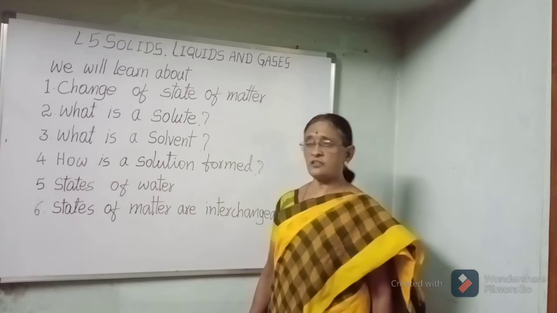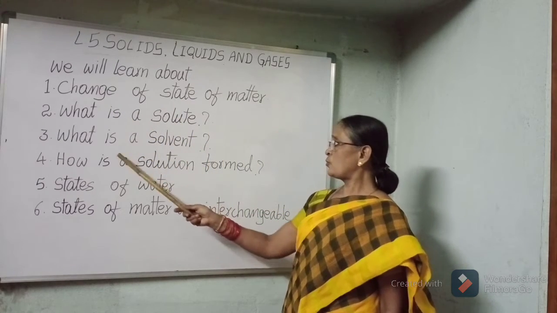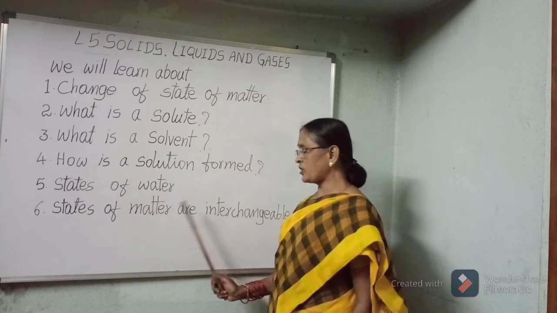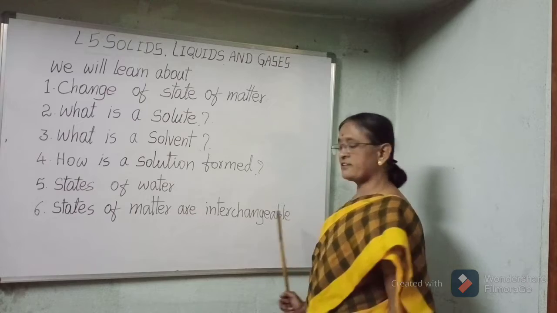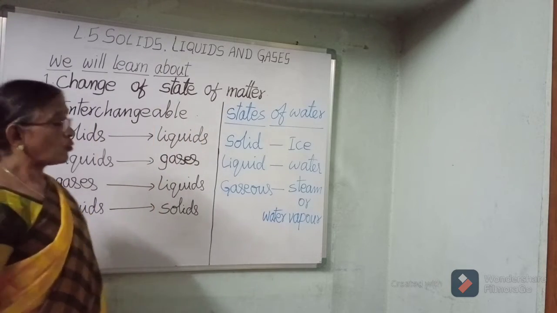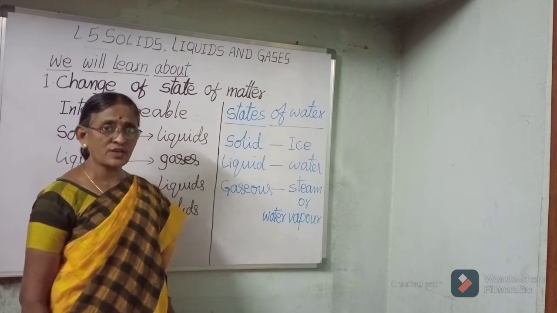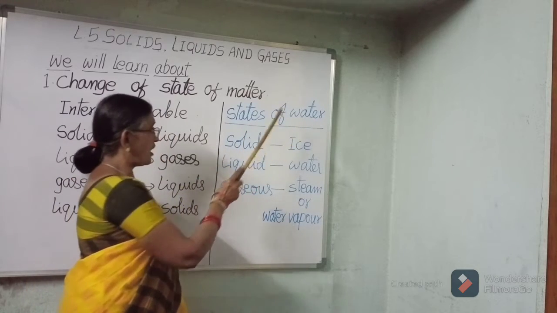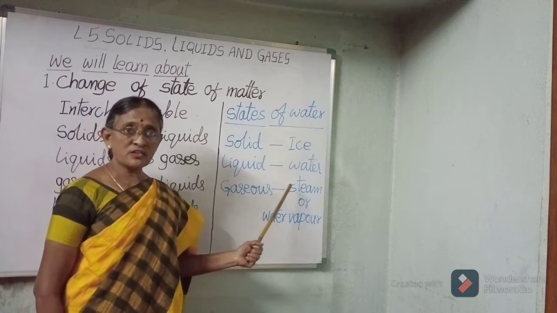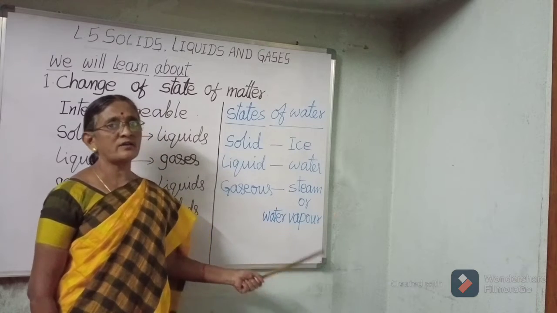Today we are going to learn about change of state of matter, what is a solute, what is a solvent, how is a solution formed, states of water, states of matter are interchangeable. Change of state of matter. Water is the only matter that naturally exists in three states. The solid form of water is ice, the liquid form of water is water, and the gaseous form of water is water vapor or steam.